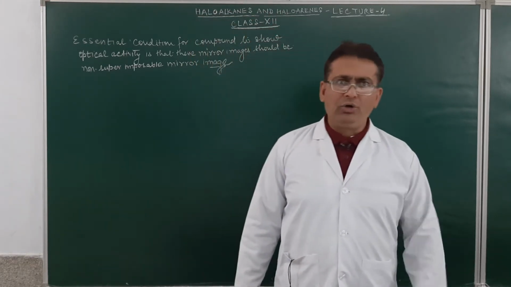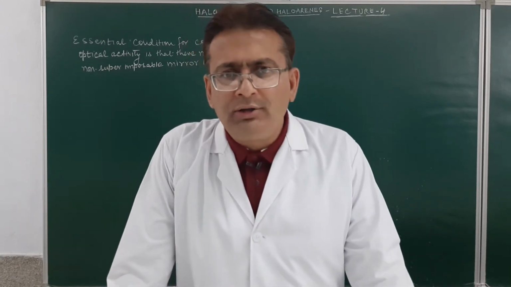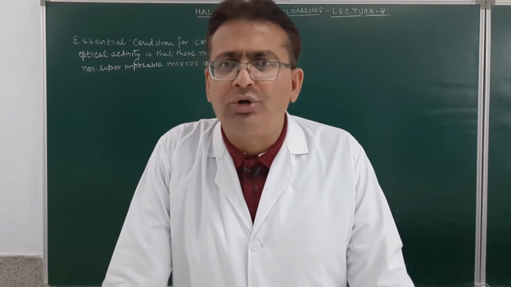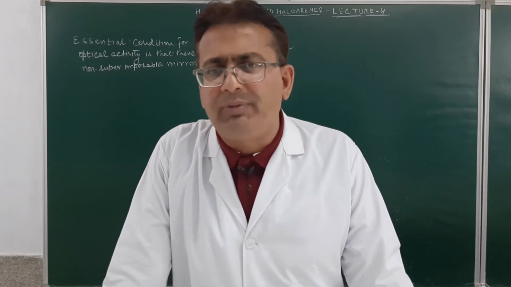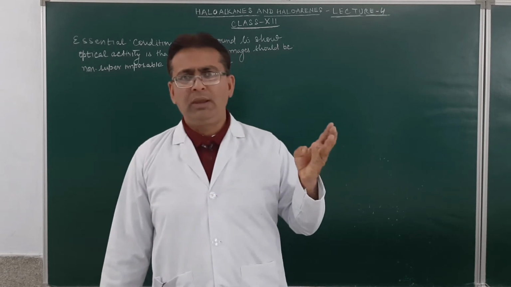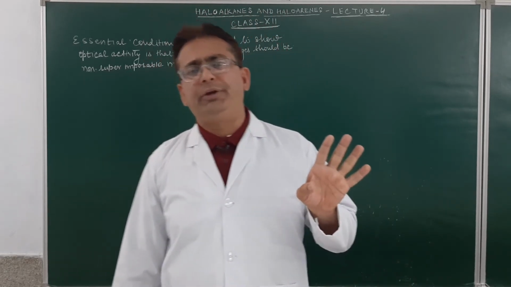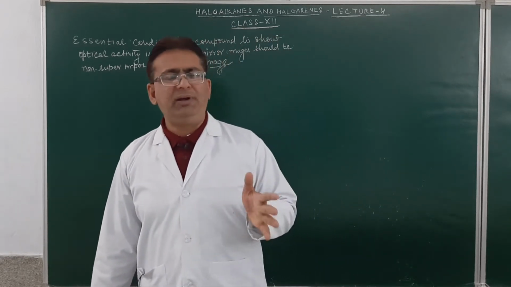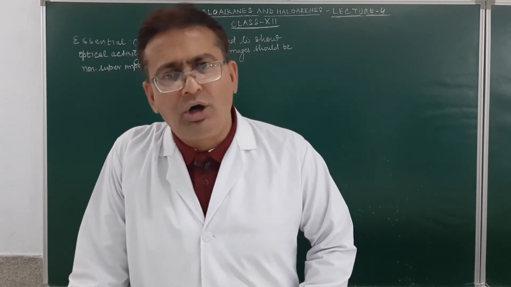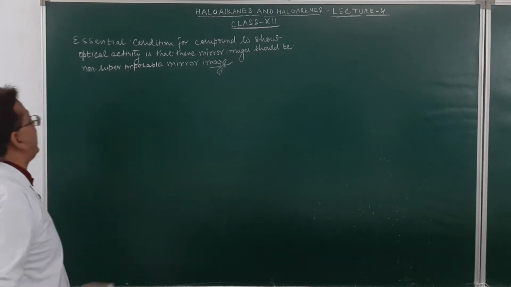Now, how do we come to know that the compound has a non-superimposable mirror image? For a compound to have a non-superimposable mirror image, it should not have a plane of symmetry, center of symmetry, and alternating axis of symmetry. Am I clear? I will be discussing, as per the syllabus and the NCERT book, the plane of symmetry. So for a compound to show optical activity,